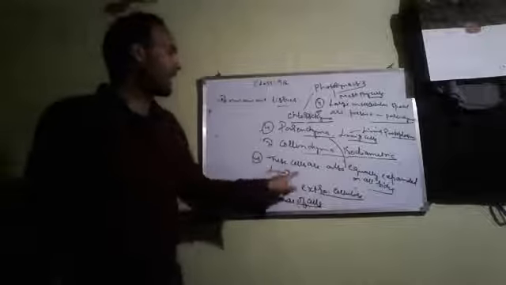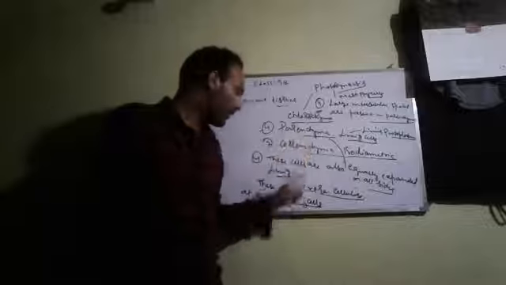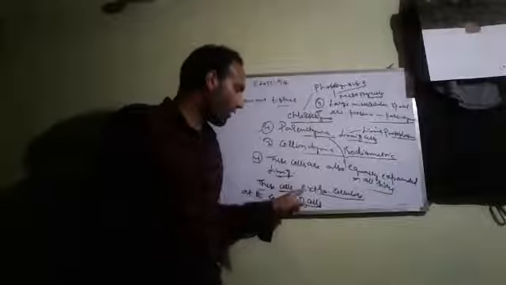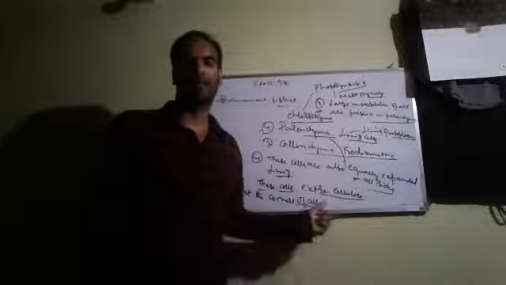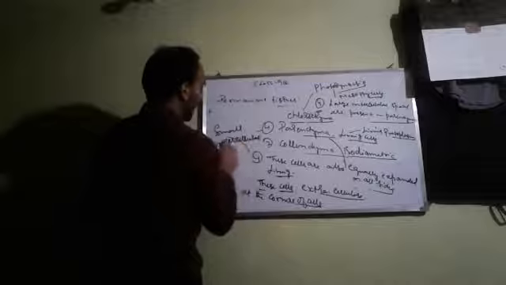Collenchyma cells are living just like parenchyma cells. These cells show extra cellulose thickenings at the corners of cells. Small intercellular spaces are present between collenchyma cells, whereas in parenchyma there are large intercellular spaces.